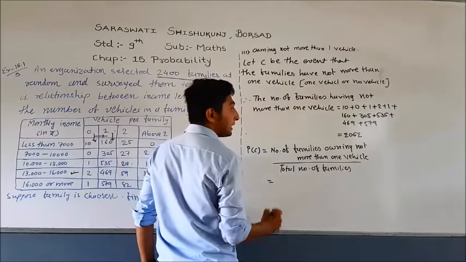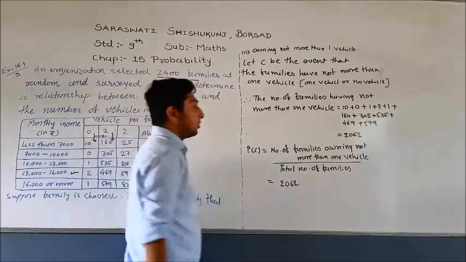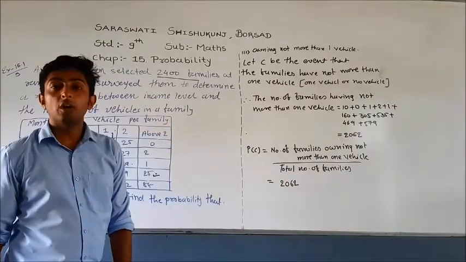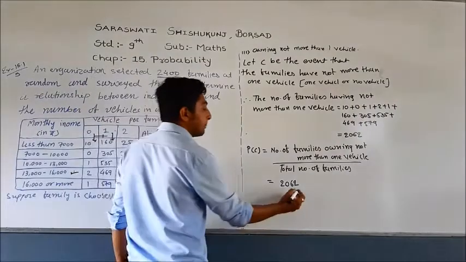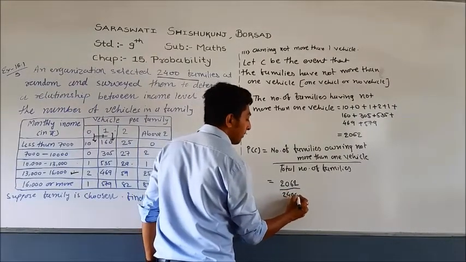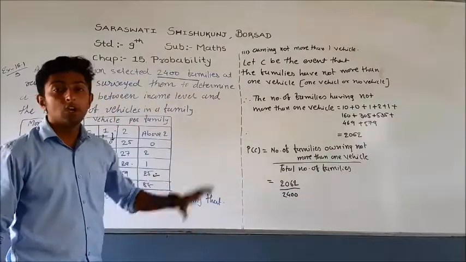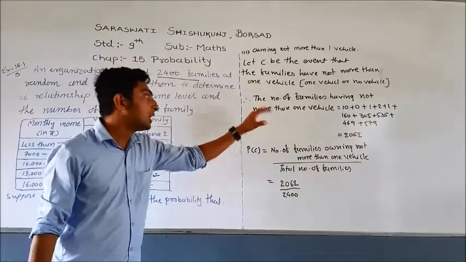So we know that there are 2062 families owning not more than one vehicle, divided by 2400 families. This is the total number of families. So by this method you can calculate the whole example.